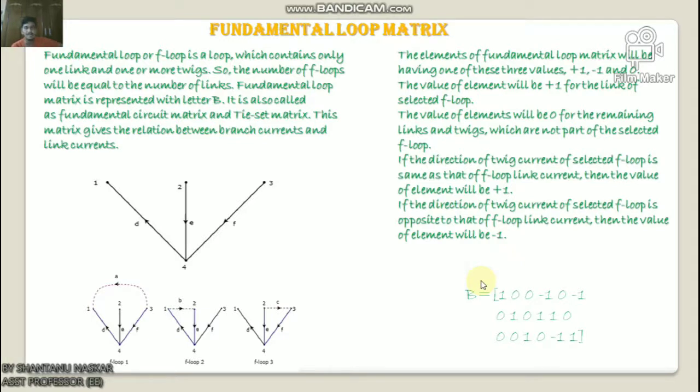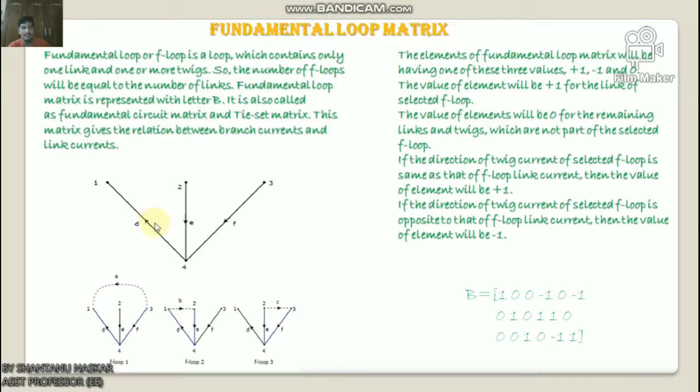Now let us discuss the procedure to find the fundamental loop matrix. There are the following steps. Select a tree of the given directed graph. By including one link at a time, we will get one f-loop. So fill the values of the elements corresponding to this f-loop in a row of the fundamental loop matrix, and repeat all the steps for all links.